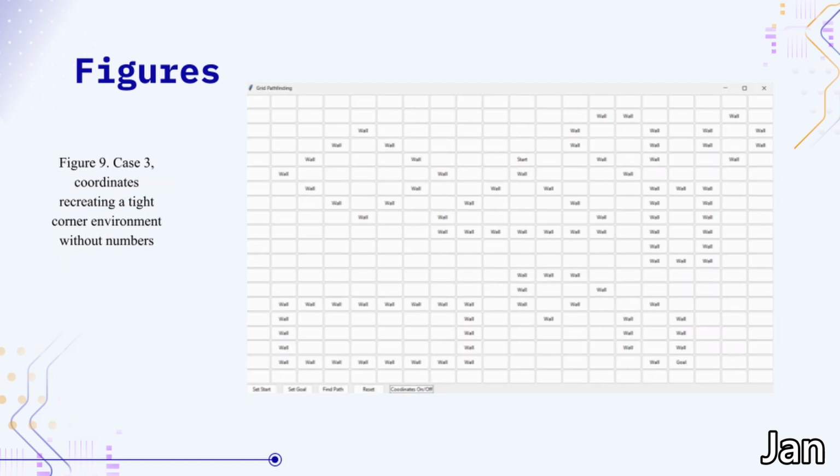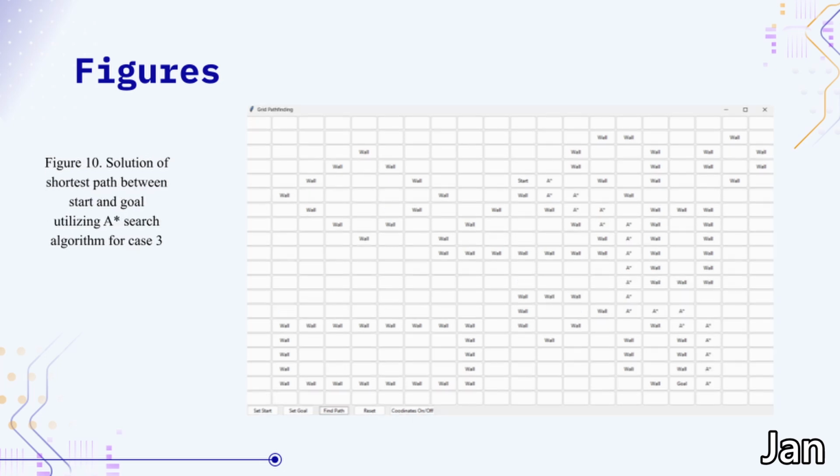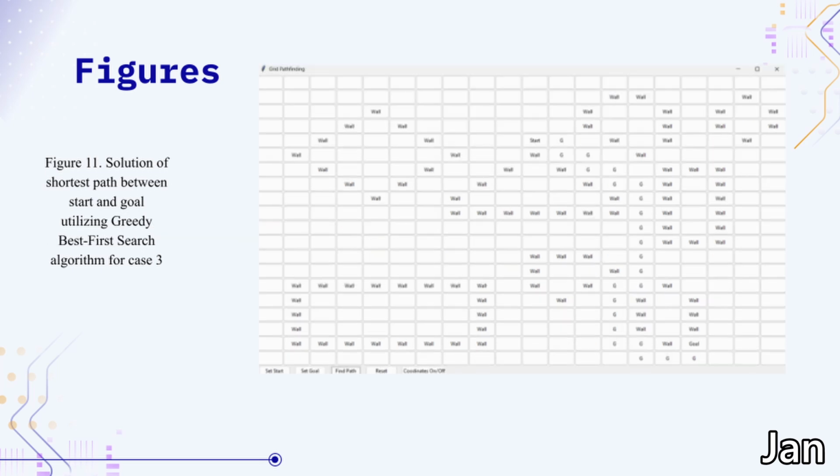This is the third case, which is sort of an inconvenient case, where the start is between two roads and the goal is hidden behind a corner of a figure. Here's the solution for the A*, and here's the solution for the greedy best first search algorithm.